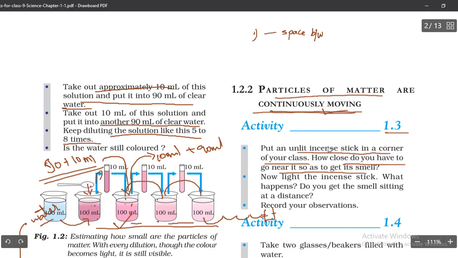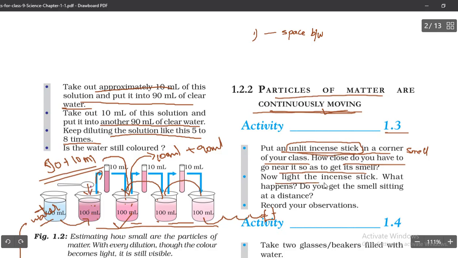Whenever we light these incense sticks, the room is completely filled with smell, right? But here they said an unlit incense stick, which is not fired, so that stick is not going to smell.